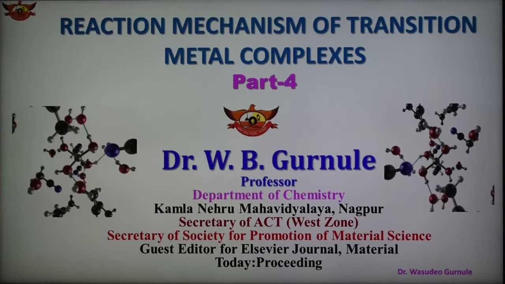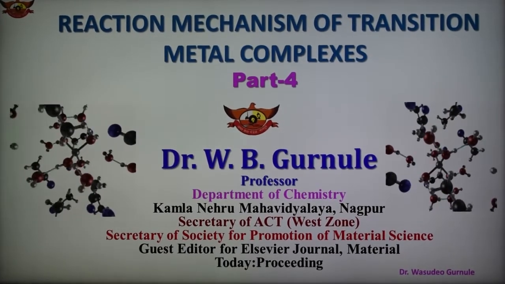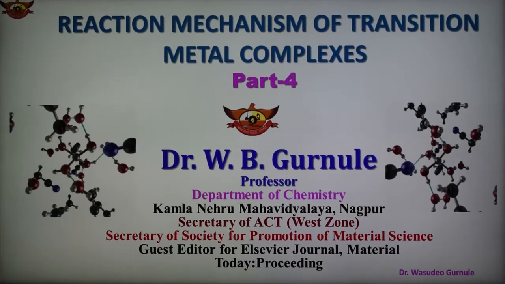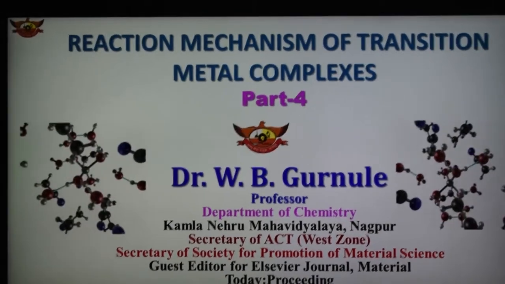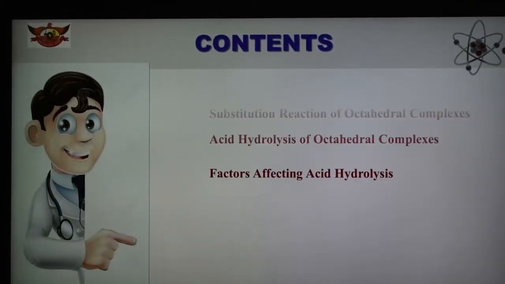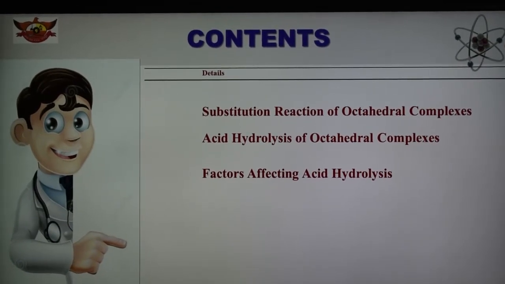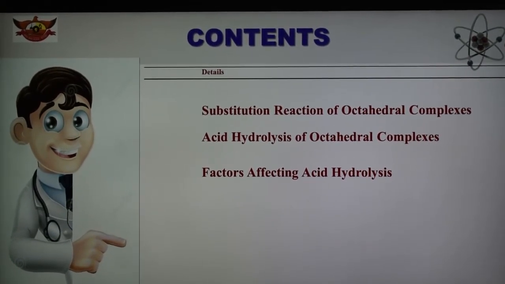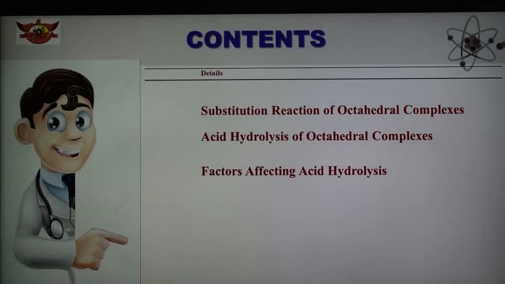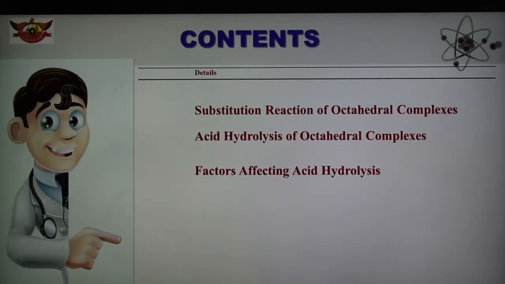So today's topic is the reaction mechanism of transition metal complexes, and in this part number 4 we are discussing substitution reaction of octahedral complexes, and after that acid hydrolysis of octahedral complexes, in which the dissociative SN1 mechanism and associative SN2 mechanism are discussed, along with the factors affecting the acid hydrolysis.